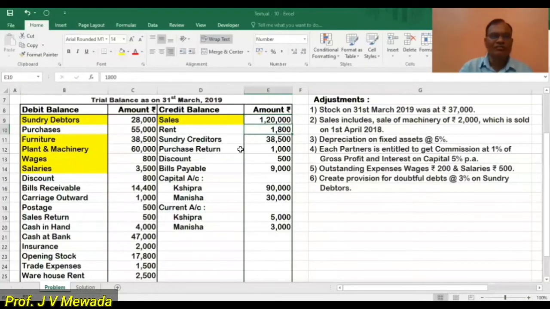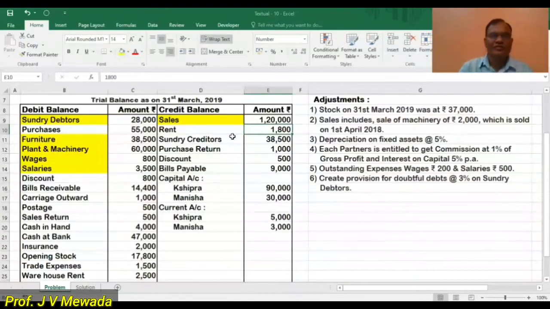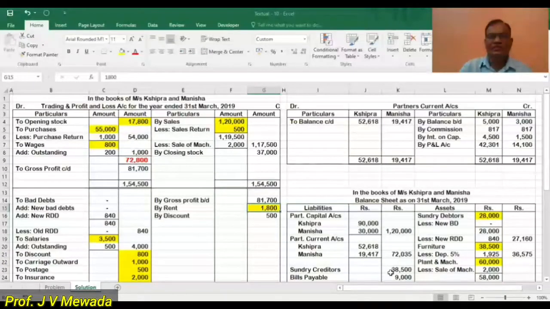Then we have rent 1,800. So rent is income. So on the credit side of the profit and loss account, rent on the credit side means rent is the income. Creditors is a liability. So we'll transfer this on the liability side, 38,500 on the liability side.